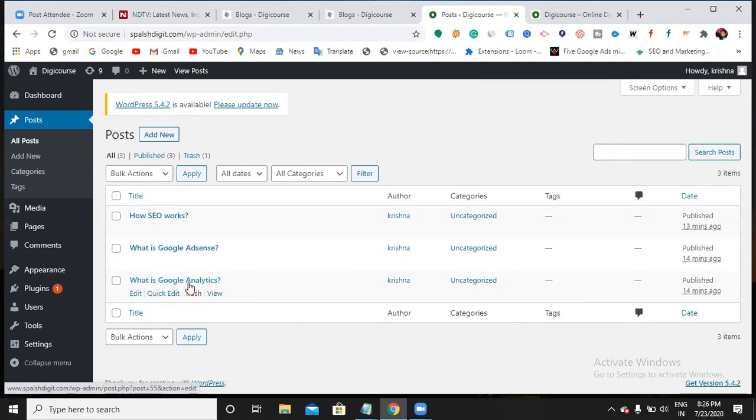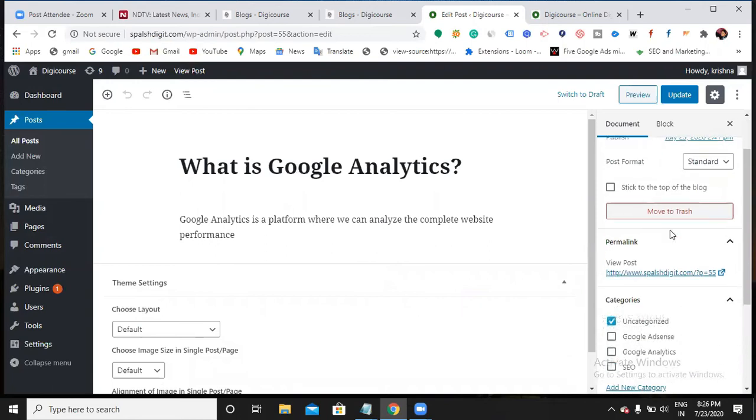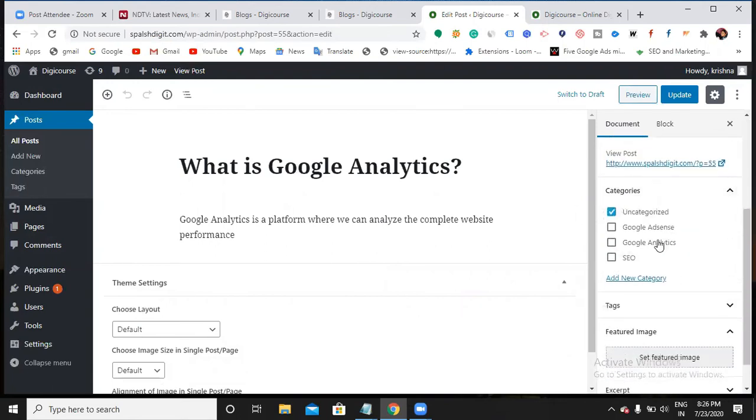So this is the blog, right? On the right side, if you can see, there is an option called categories. By default, all your blogs will be uncategorized only. If you want to categorize them under any category, you can just categorize. So I am going to categorize it into Google Analytics and then update it.